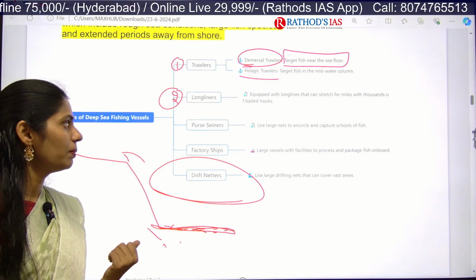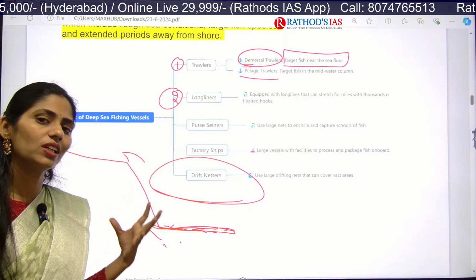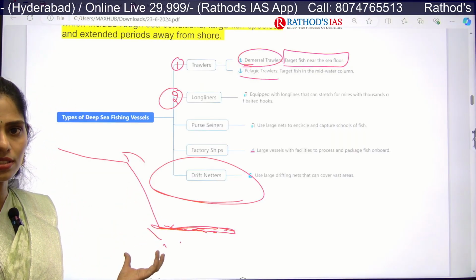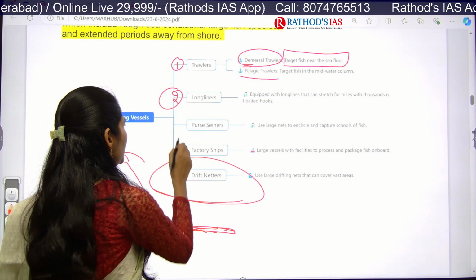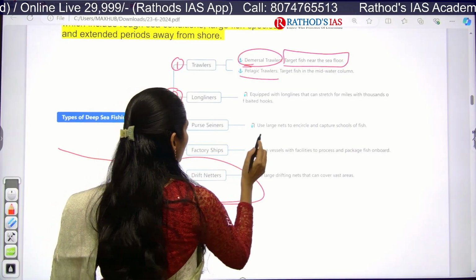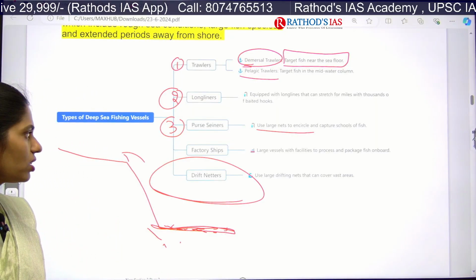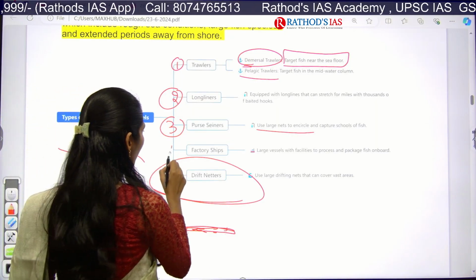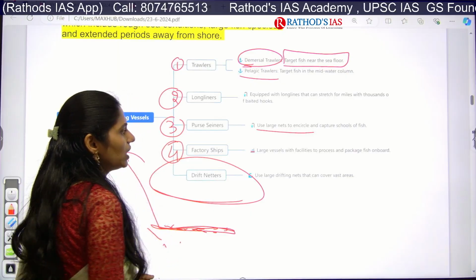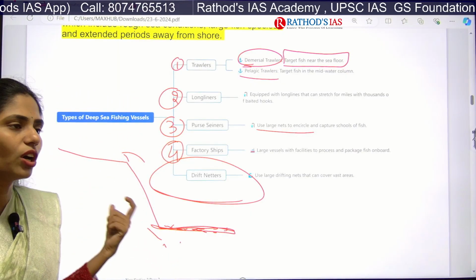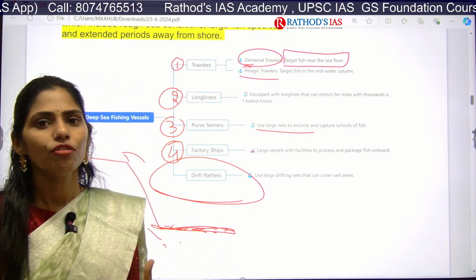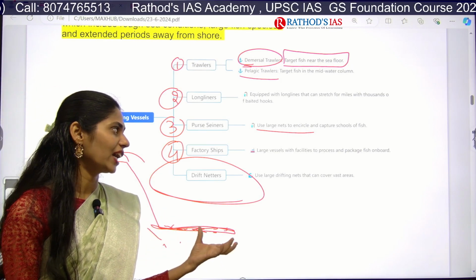Okay, so they will be having thousands of baited hooks so that they can catch thousands of fish at once. And next one is purse seiners. Purse seiners use large nets to encircle and capture schools of fish. And next we have factory ships. These factory ships mainly have facilities for processing and packaging of fish on